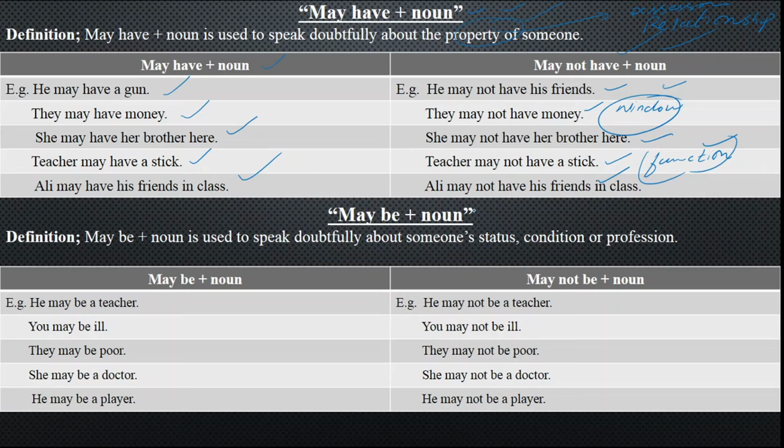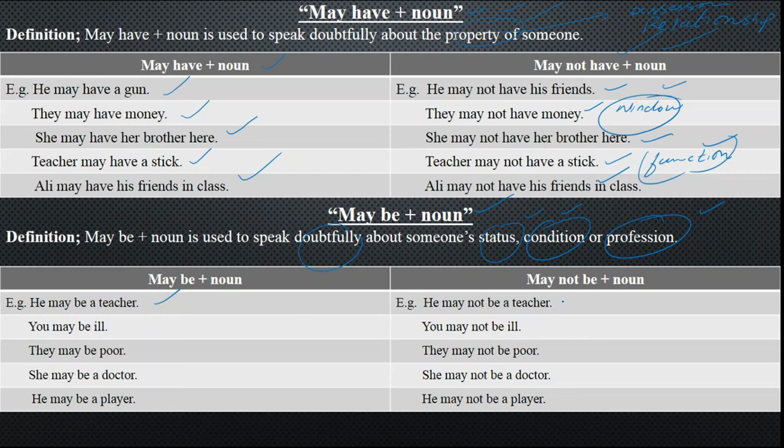May plus noun. Where do we use this structure? May plus noun is used to speak doubtfully about someone's status. Status means which sort of status he has, which condition he is in, or which profession he belongs to. He may be a teacher, the way he is transferring the knowledge. So this is what we have got, a doubt in him that he may be a teacher.